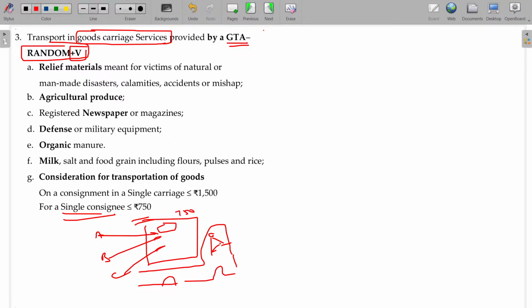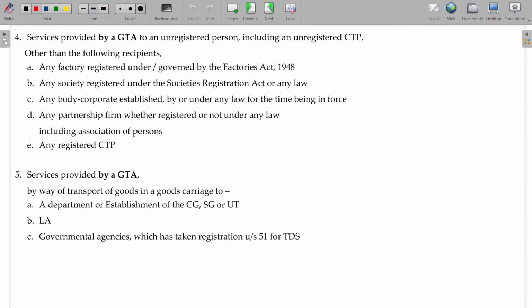If I book a tempo traveler only for transporting my own item, then 1500 will be the value. Consideration, I am not talking about the value of the commodity, I am talking about the bill for transportation, the amount I pay for transporting my item from one place to another. If it is my item only in a single goods carriage, and the value payable is below 1500, GST will not be there. Otherwise, GST is leviable. In a multiple goods transporting, it includes not only my goods but all other goods also. In that case, if the value is less than 750 rupees for my goods, GST will not be applicable. So RANDOM R, here RANDOM V.